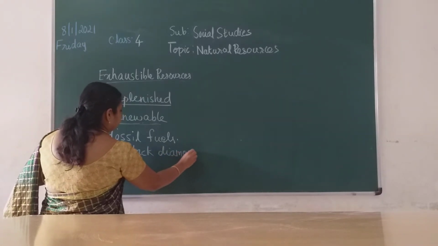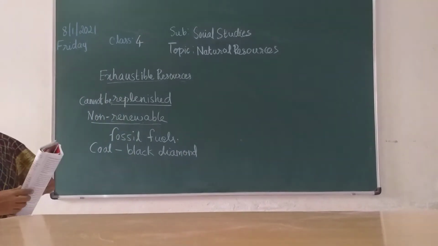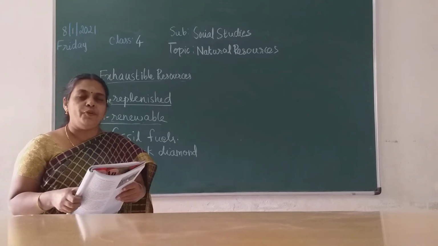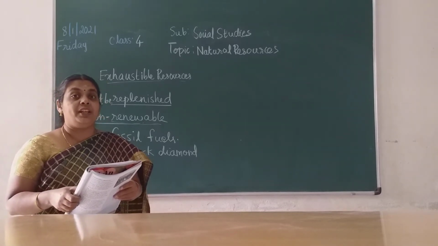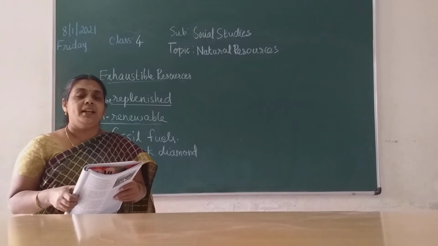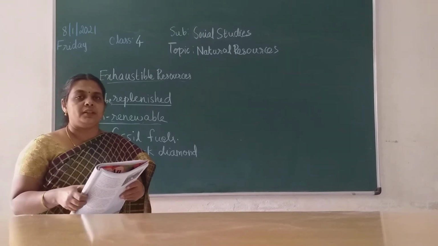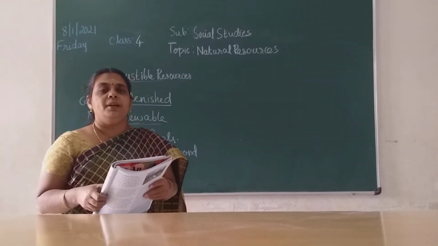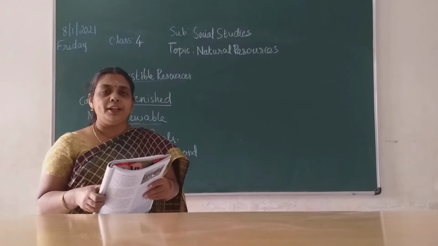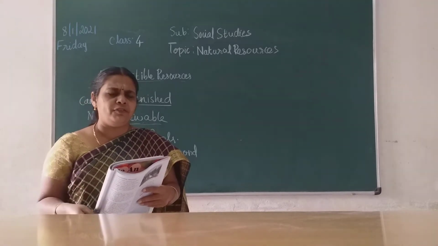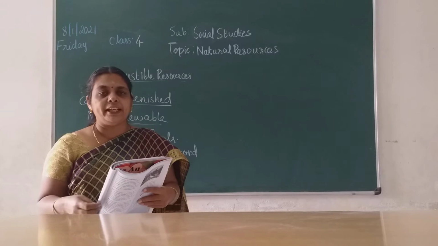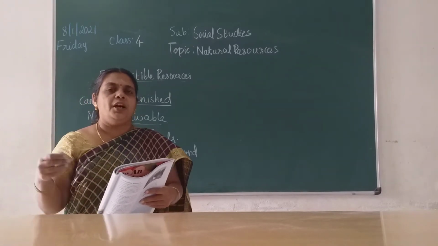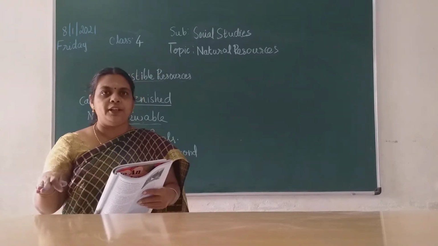How is coal formed? By the decomposition of plants. How would it have happened, children? You would have heard about the ice age. Like that, there was a period called the carbon age. In that period, over millions of years, due to earthquakes, floods or volcanic eruptions, huge areas of forest would have gone under the soil.